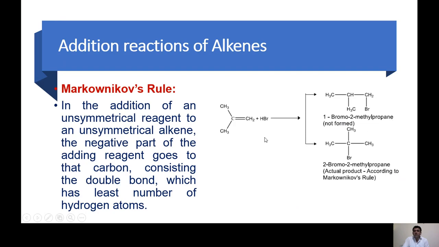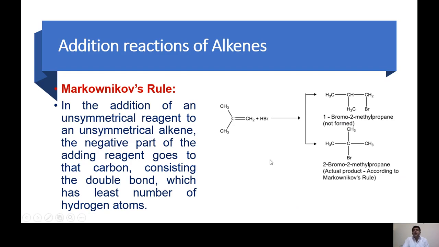The second possibility is that Br goes to this carbon and H goes to this carbon. So the product will be this one, 2-bromo-2-methylpropane. It means by the addition of HBr to the unsymmetrical alkene, there are two possibilities. Then we have to decide which one will be the major product.